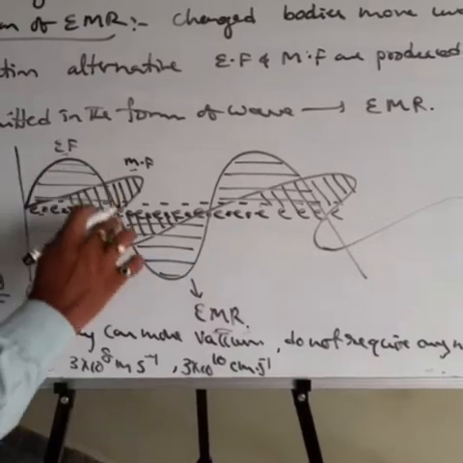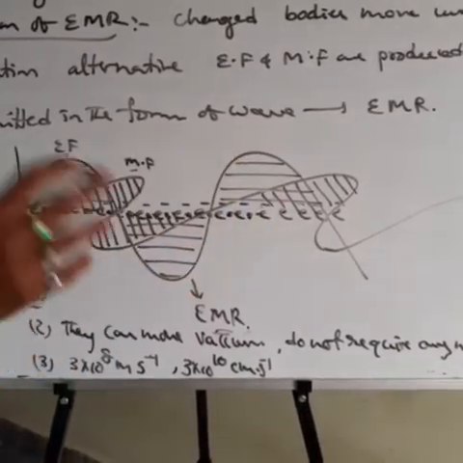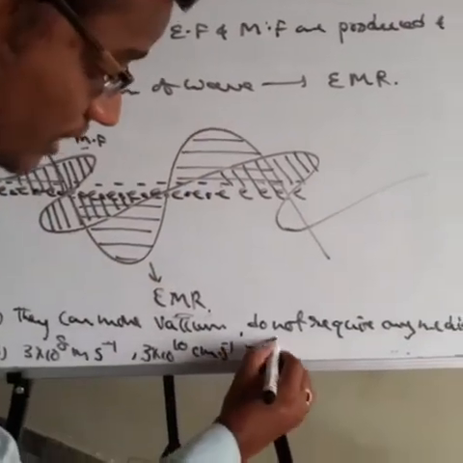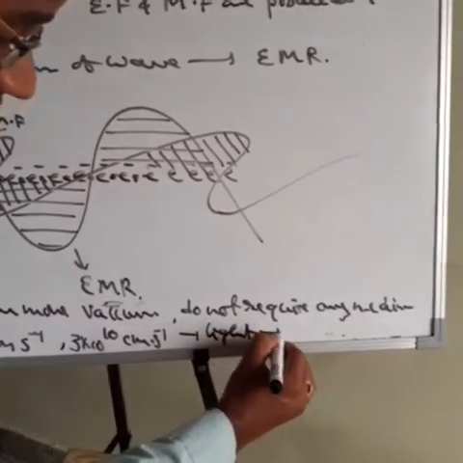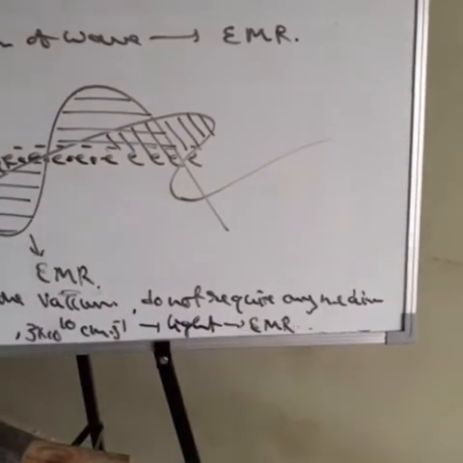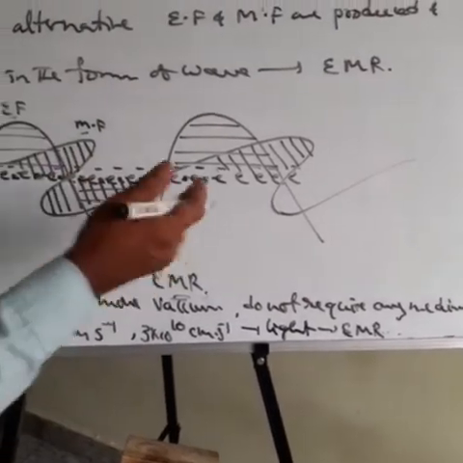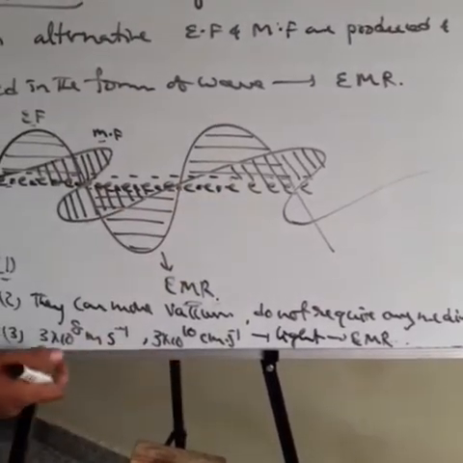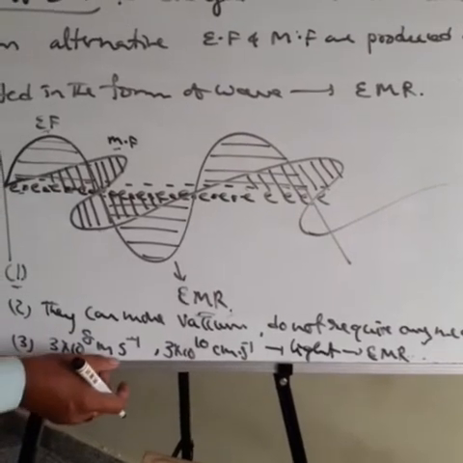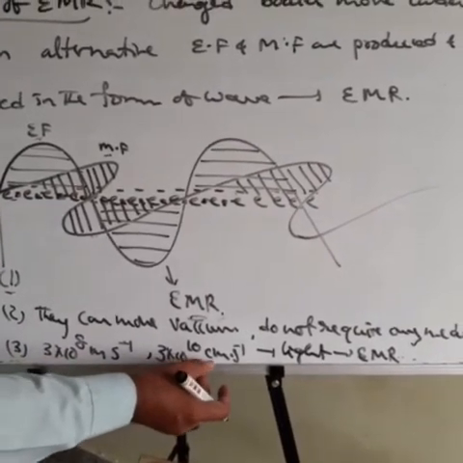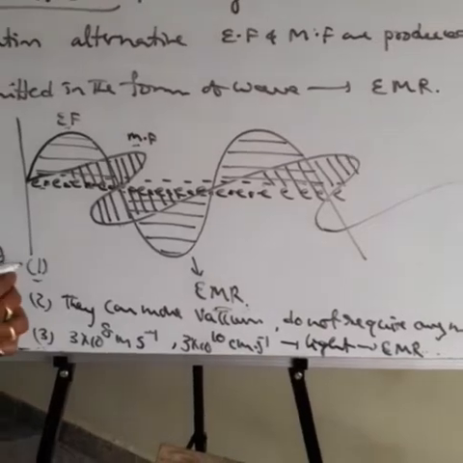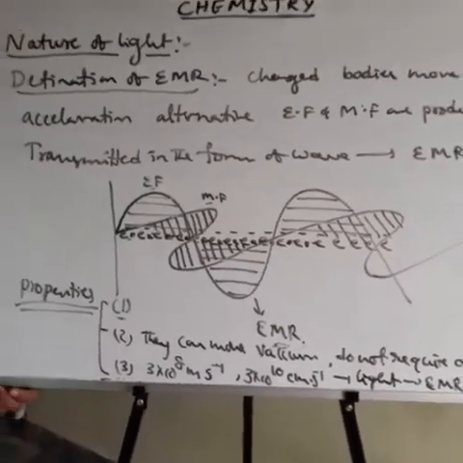Why is the velocity equal to light velocity? Because light is also one of the electromagnetic radiations. That's why all electromagnetic radiations move with velocity equal to light velocity. So these are important properties of electromagnetic radiation.